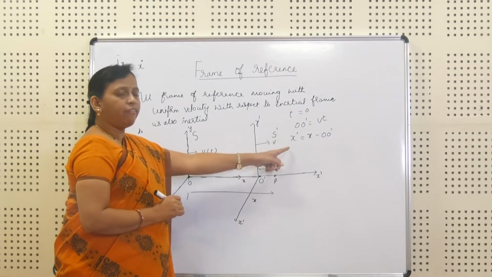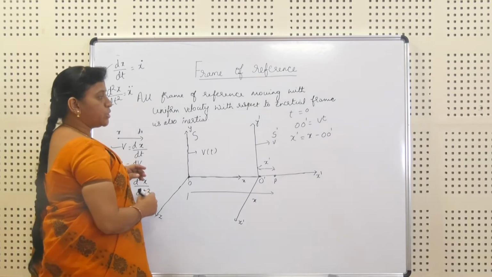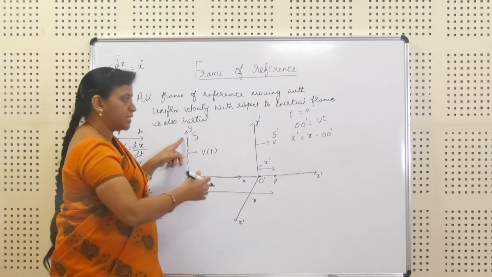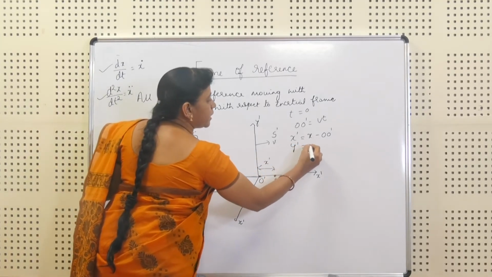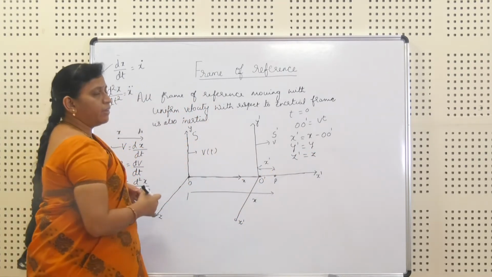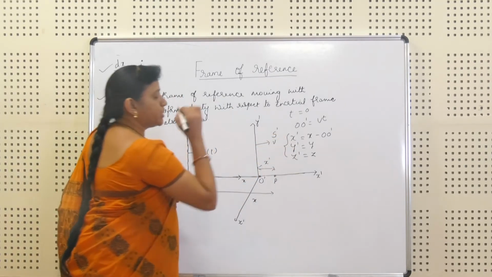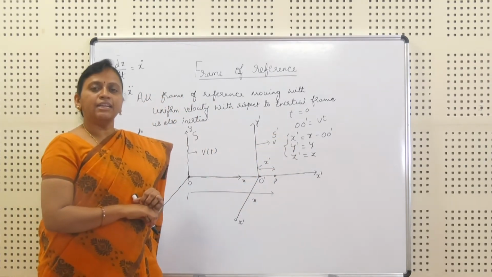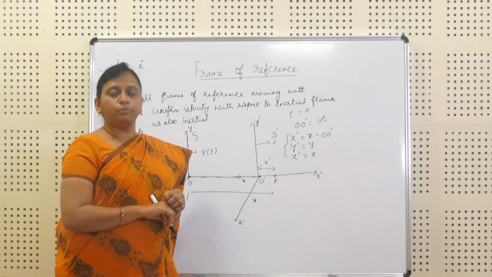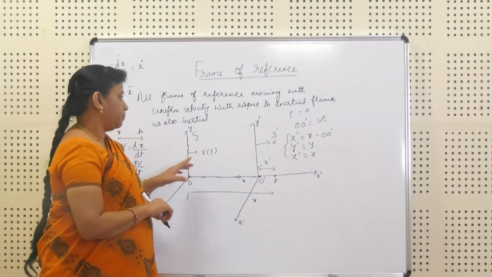Here, as we have written the equation for the x-axis, similarly we can write the equation for the y-axis. Here there is no movement of the particle along the y-axis. Therefore, y dash is equal to y, z dash is equal to z, even though the z is not having any particle. These three relations are called Galilean transformation relations, for which the position of the coordinate is referred to the particle motion.